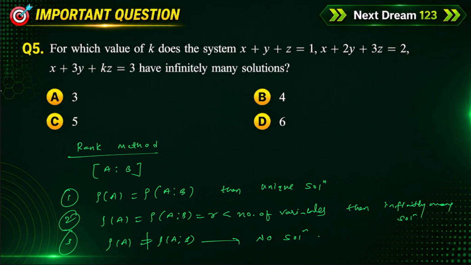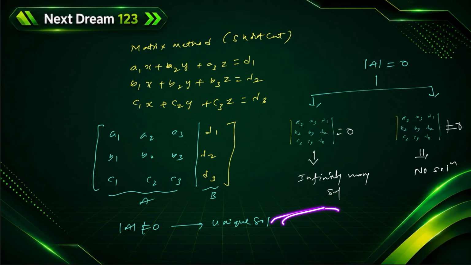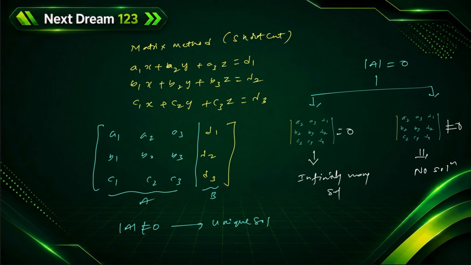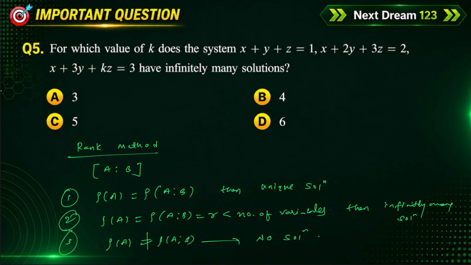Otherwise, if you are very good at finding rank, then go with the rank method also. They both are very good methods. You can follow any of these methods. I am going to use this here. They clearly mention that there are infinitely many solutions. If it is infinitely many solutions, definitely determinant of A is equal to 0.